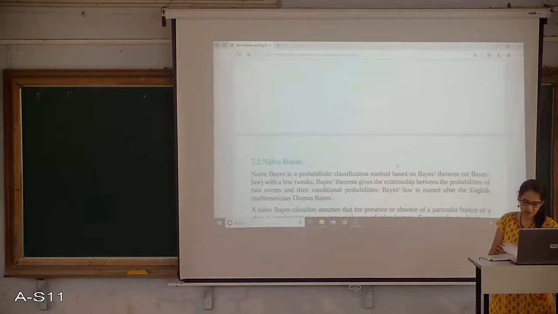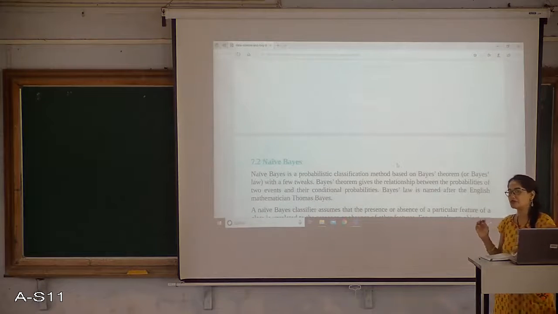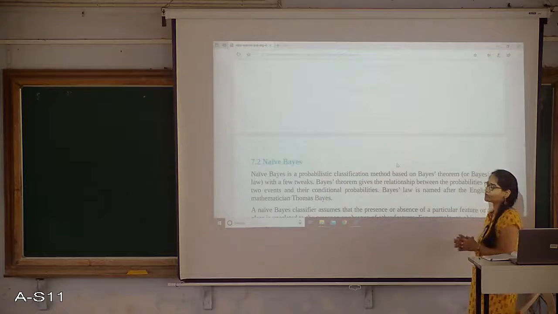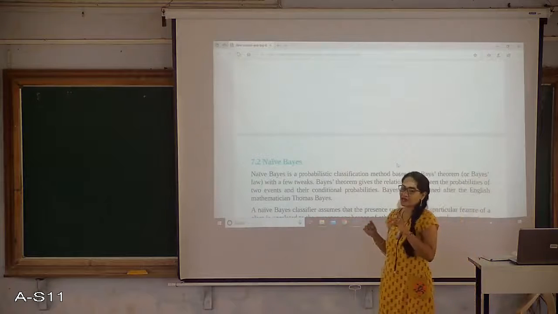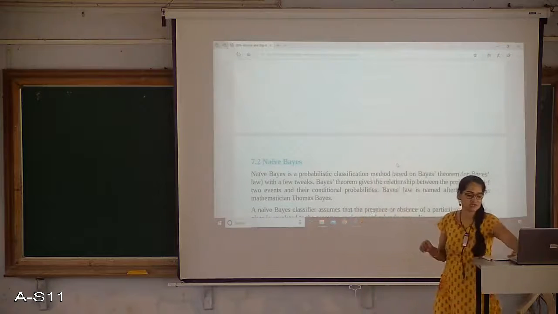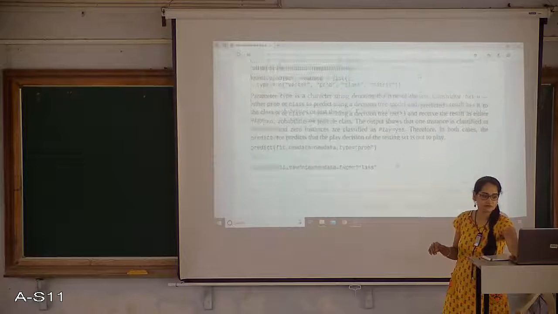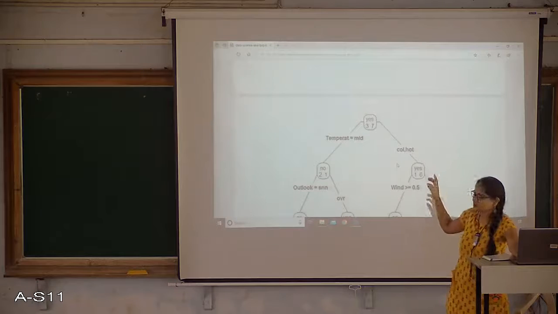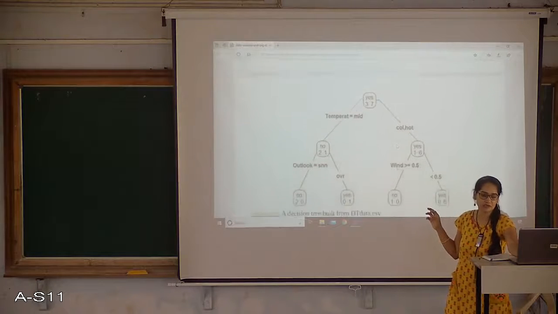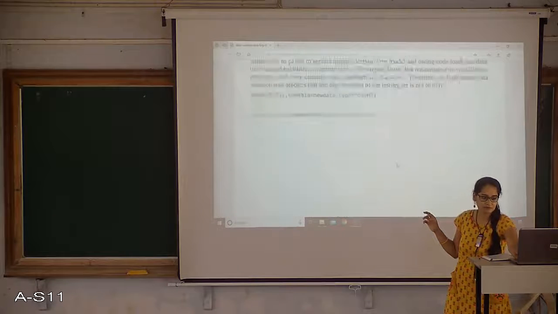And there is a program, this particular program, for your lab assignment. You can execute and run the program. As an output, you will be getting the same tree structure that you got here. This particular thing you will be getting as the output in R programming.